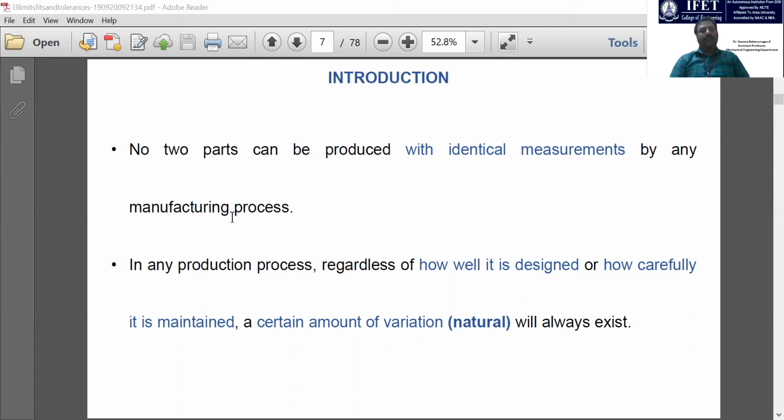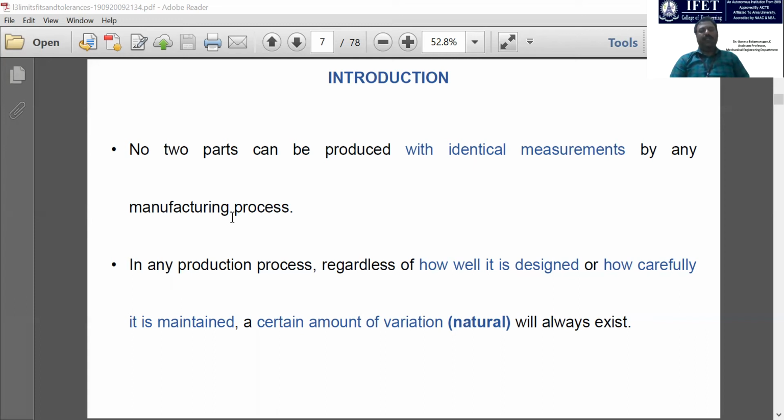We are manufacturing those components, but those components are not always in the exact dimensions. That is the issue. This is the limitation of manufacturing processes. Nowadays, in modern manufacturing and quality concepts, we are trying to reduce this limitation, but we have to accept that the flaws are present.